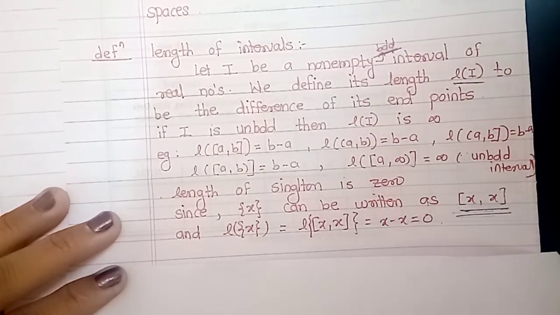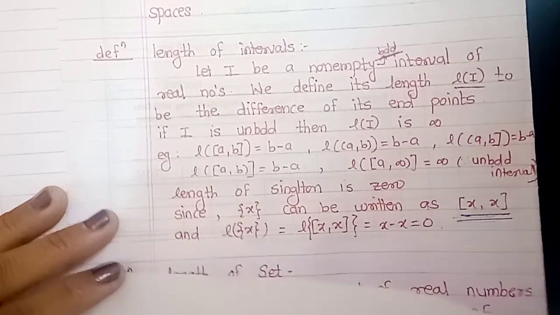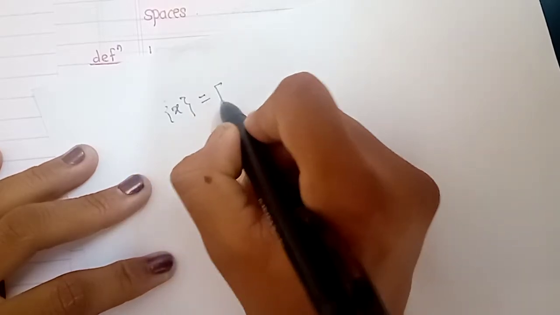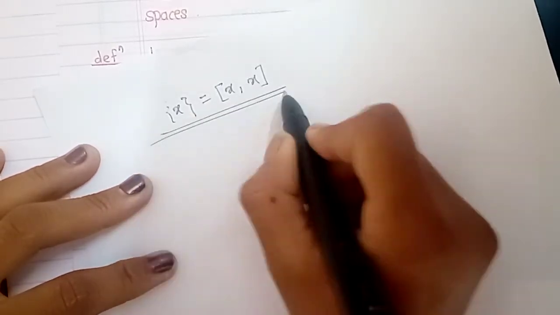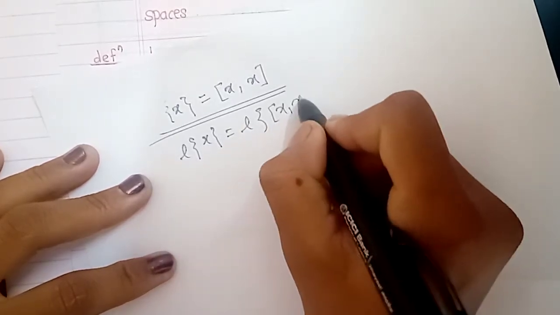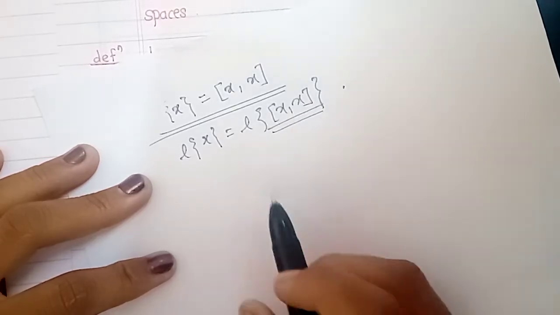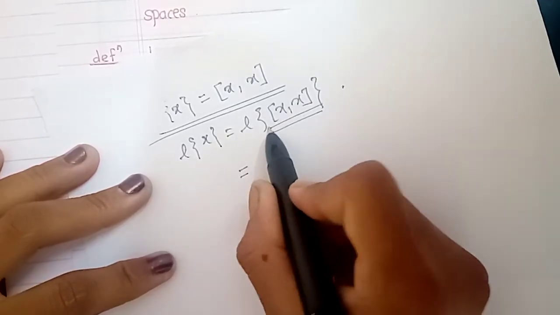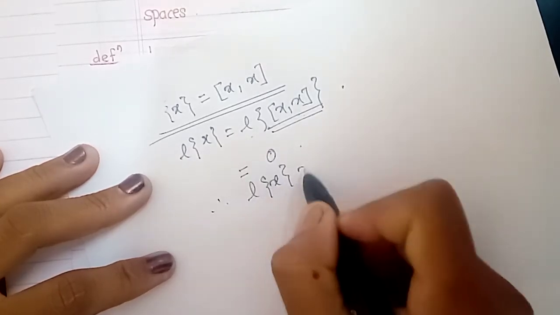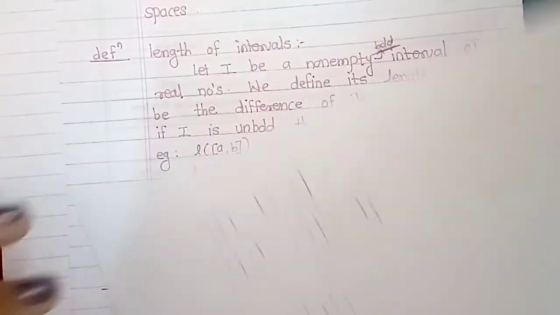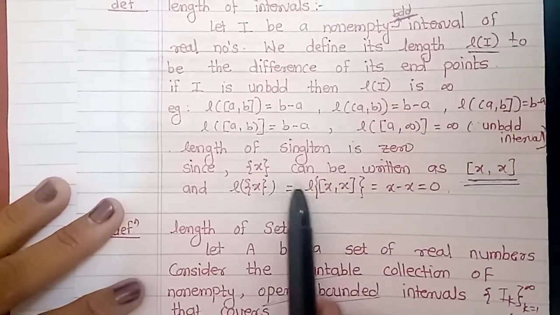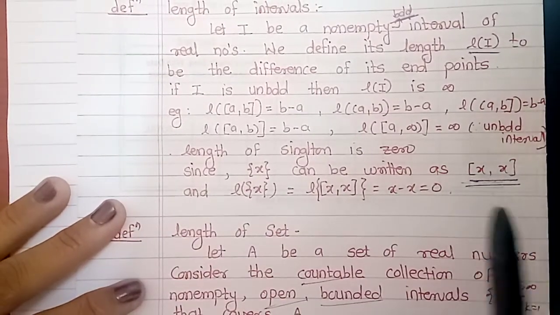Now what is the length of a singleton? Length of a singleton is 0. Why is this length 0? Because any singleton we can write as the closed interval [x, x]. So length of singleton {x} is equal to length of the closed interval [x, x], and we know that the length of any closed bounded interval is the difference between its endpoints. So length of [x, x] is 0, therefore the length of singleton {x} is 0, and thus we say that the length of any singleton is 0.